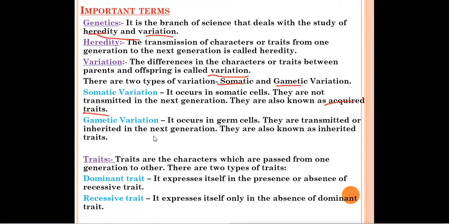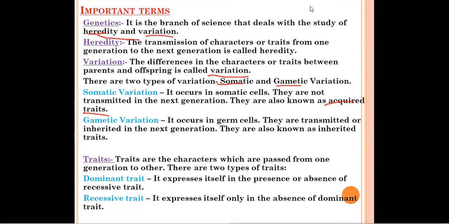Next one is gametic variation. It occurs in germ cells, meaning the reproductive cells. They are transmitted or inherited in the next generation, meaning characters will be transferred from the parents to the offspring. They are also known as inherited traits. The children are inheriting those characters, so these are also known as inherited traits.